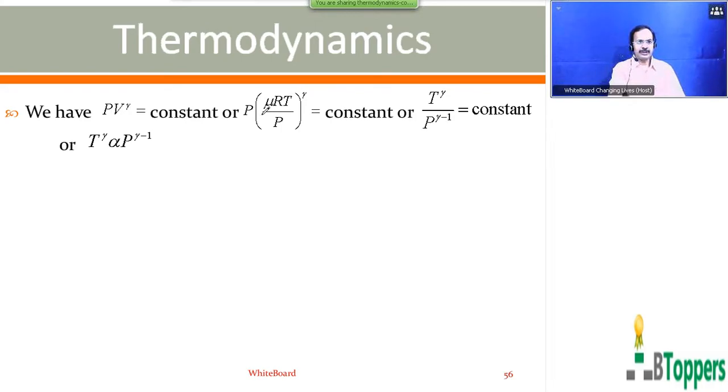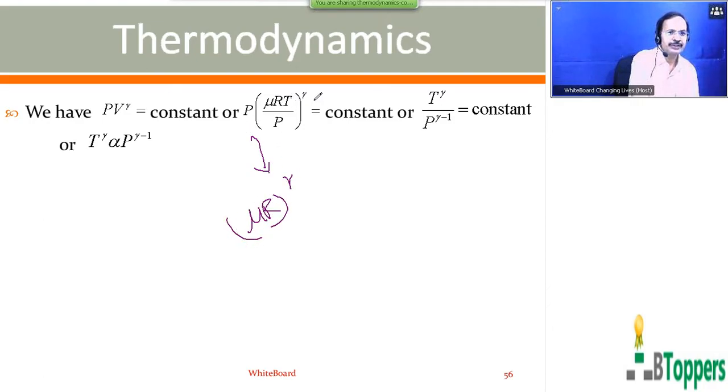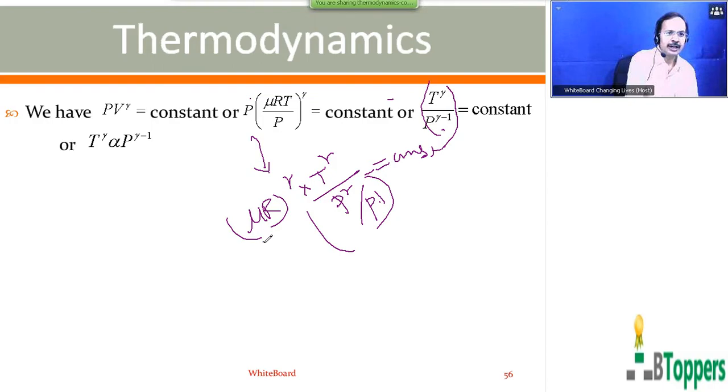Here ν is the number of moles of gas, a constant, and R is the universal gas constant. So (νR)^γ will again be a constant because γ is a constant. I'm just showing the same calculation: T^γ by P^γ, and P you can take in the denominator as P^1. So you get T^γ by P^(γ-1) equal to constant, because (νR)^γ is a constant, and constant by constant is again a constant.